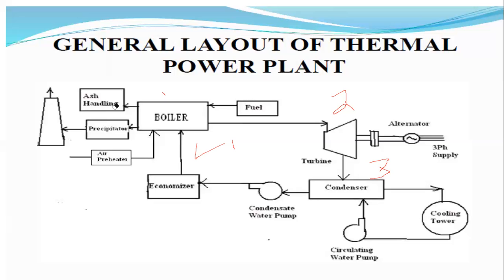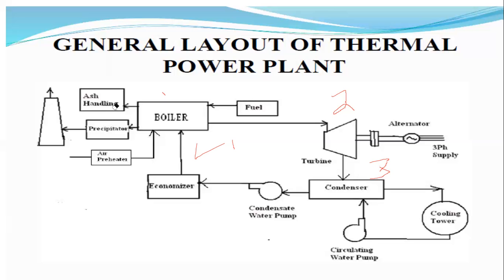What is the use of the economizer? The economizer is used to increase the temperature of the steam. By increasing that temperature, we quickly obtain the result. That is the operation of the economizer.